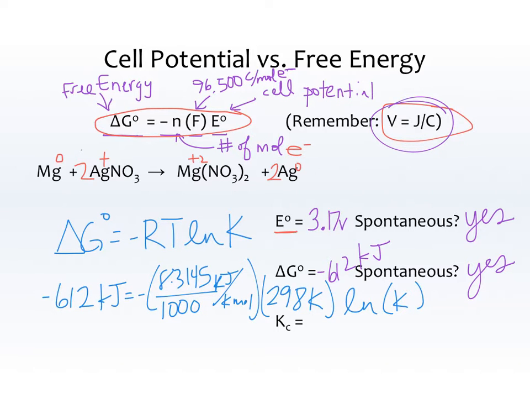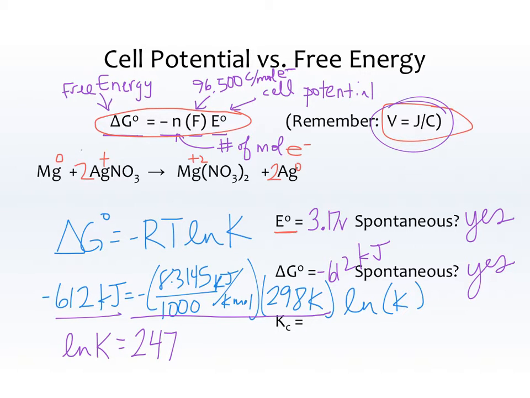So I'll have negative 612, and I'll divide it by these two numbers. So divide by 0.008315 and divide by 298, and I end up with ln K is equal to, I don't even know, 247? Did you guys get 247?